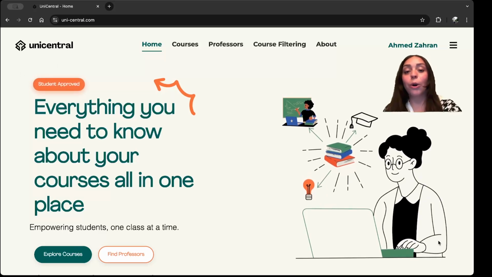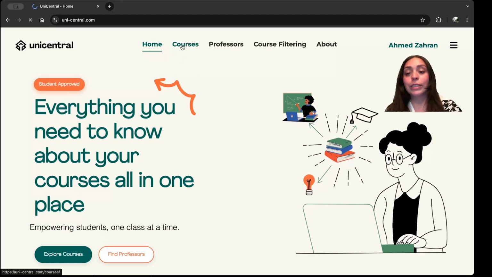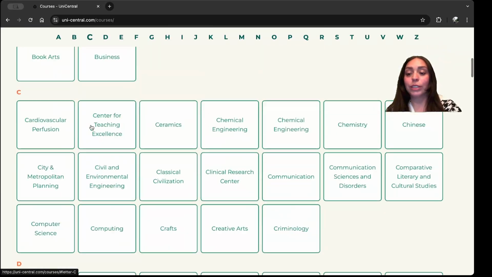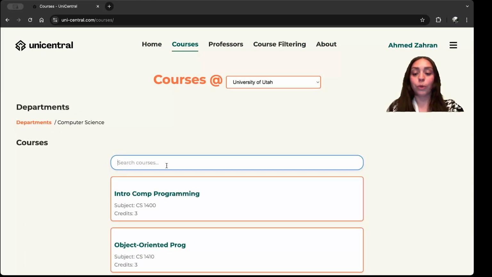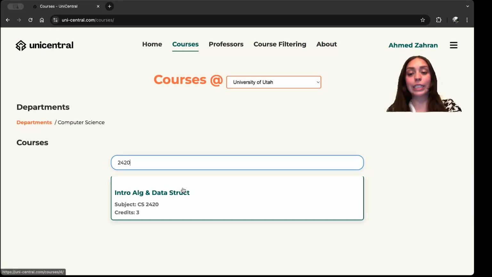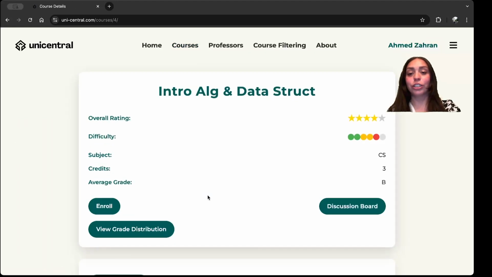So this is the homepage. We'll start out, I'm already logged in. So we'll go to courses and we will scroll down to the computer science department. Computer science, now I'm going to search for 2420. There it is, Introduction to Algorithms and Data Structures.